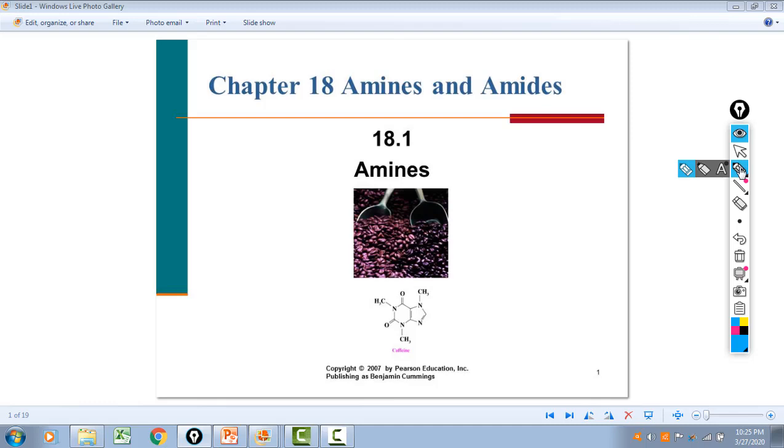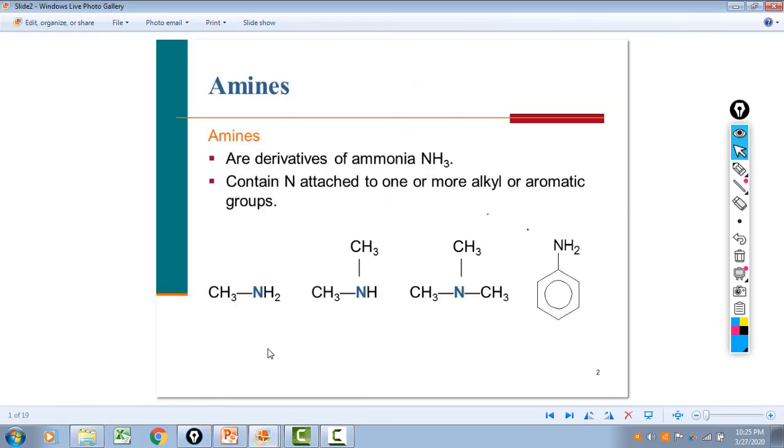Okay, welcome to the chapter on amines. You notice one of my favorite amines here, caffeine. One thing you should notice about amines is that, similar to alcohols, as alcohols are derivatives of water, if you remember, we replace one of the hydrogens of water with an alkyl group. So instead of HOH, we now have an alkyl group attached to an OH.